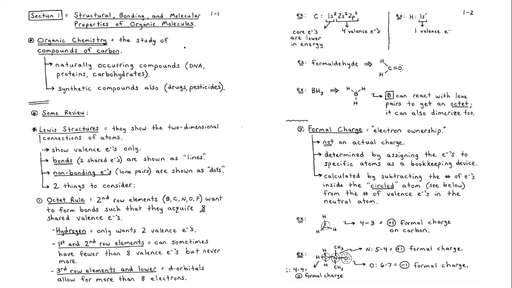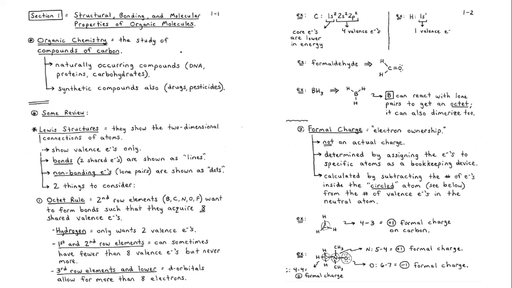For example, a structure of an organic molecule has atoms in it. We're going to learn the bondings of the atoms. We're going to learn the bondings between the compounds or between the molecules. And we are also going to learn about the properties of these organic molecules, okay? Like I said, there are many of them, okay?